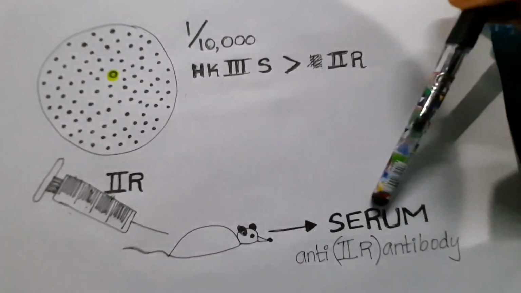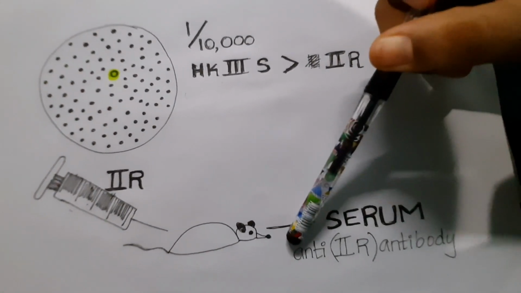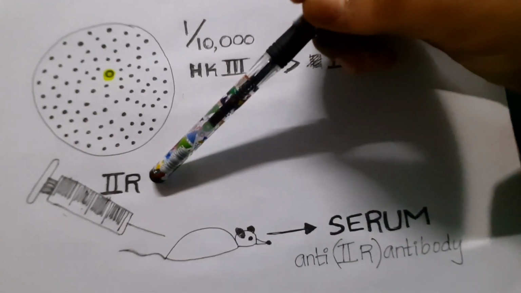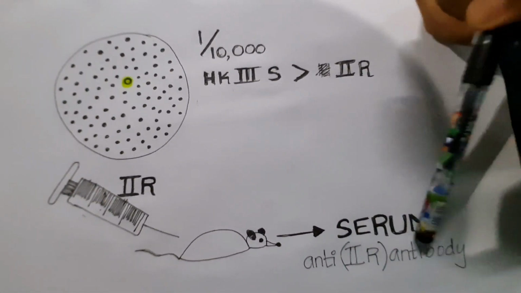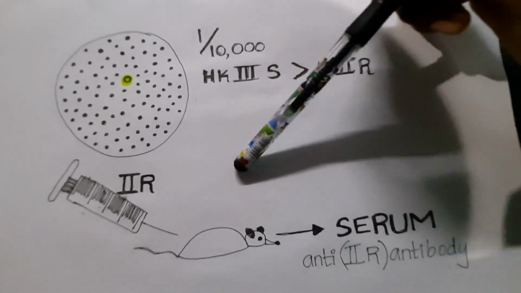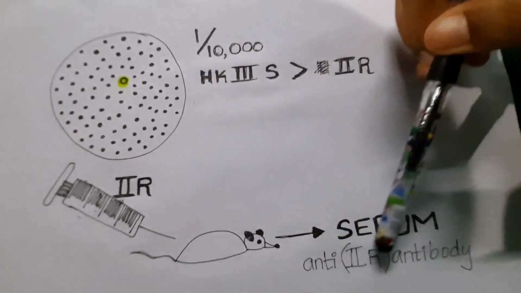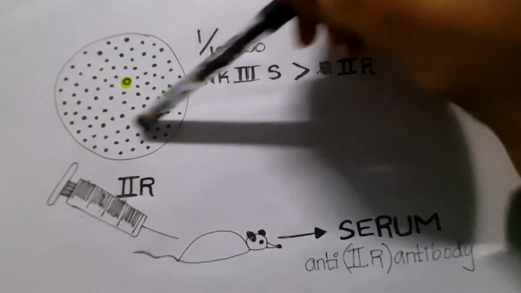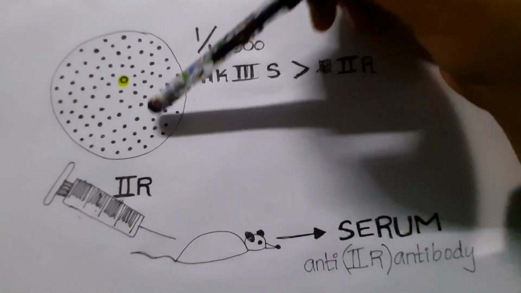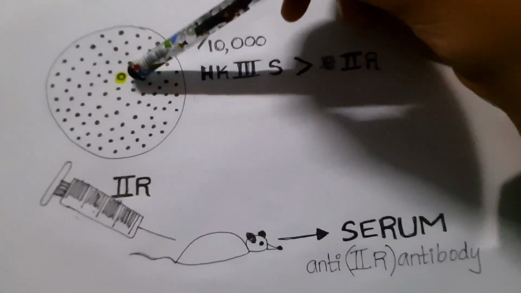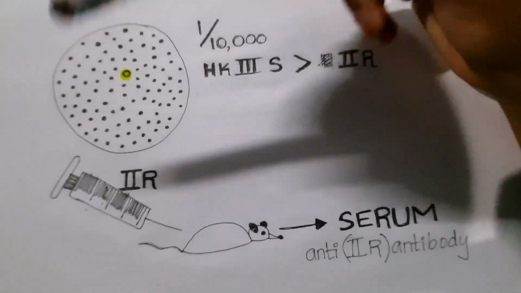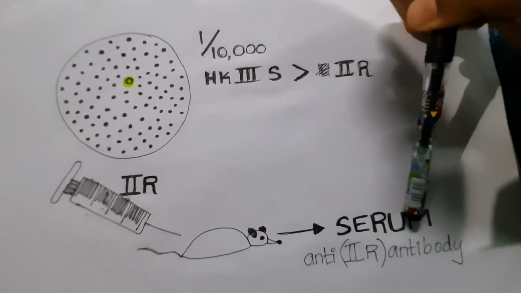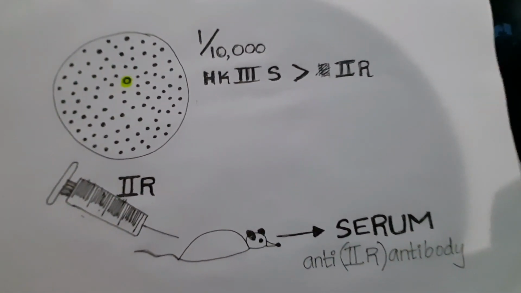So they collected the serum, where they can find anti-2R antibodies. These antibodies can destroy a number of 2Rs. So when they add the serum to this plate, many of these extra colonies are killed, and most probably only 3S colonies will survive. That will make their existence easier. And that's why they added serum along with this experiment mixture.